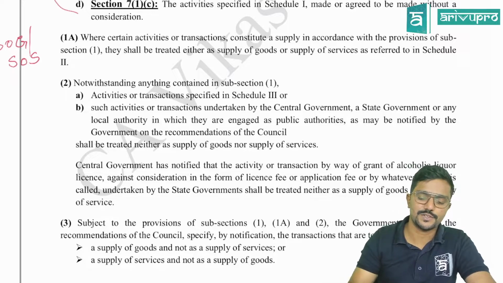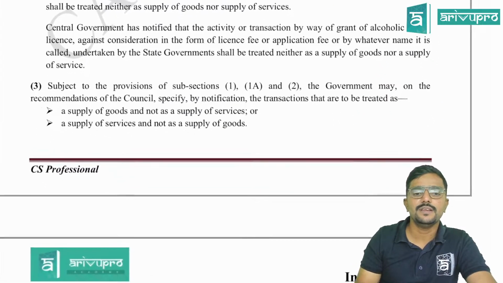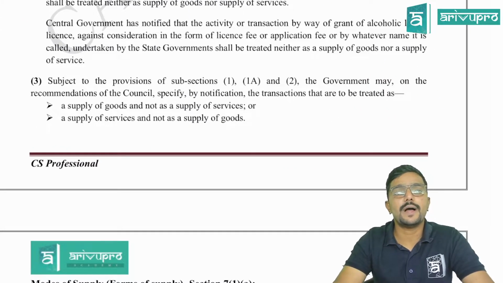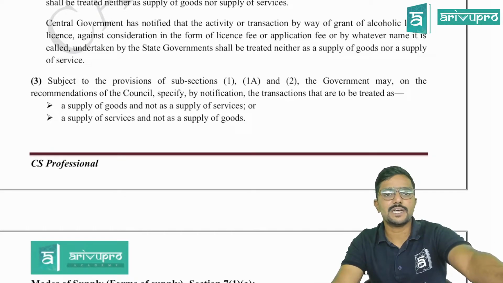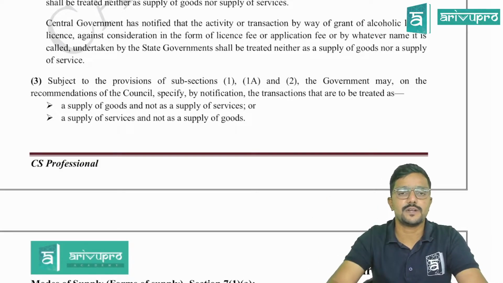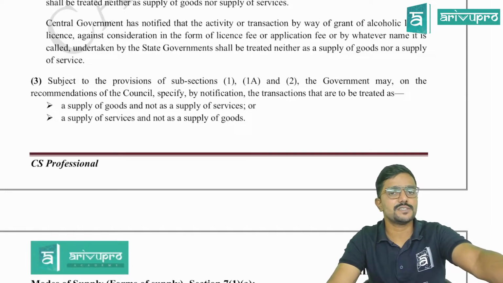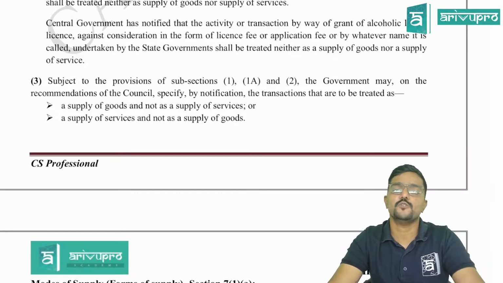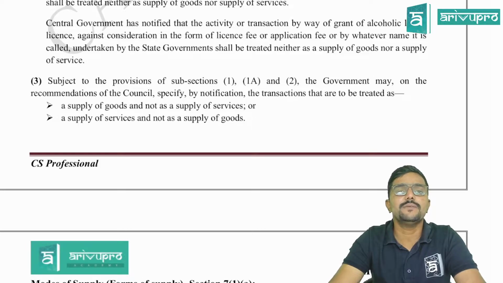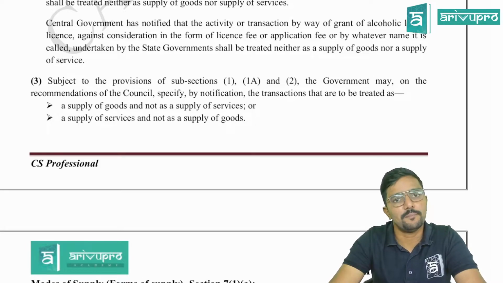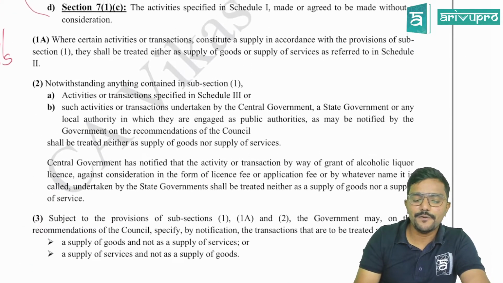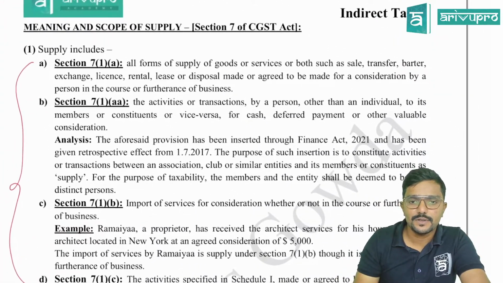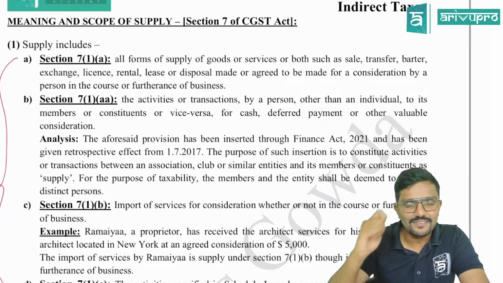Clear? Yes, sir. Next, coming to 7.3, the government has the power to make a notification telling that the following transaction is a supply of goods and not a supply of services. Or they can also make a clarification telling that the following transaction is a supply of services but not a supply of goods. They have that power as per subsection 3. Each and everything we have to learn in detail. Fine? Chalo, we'll start.